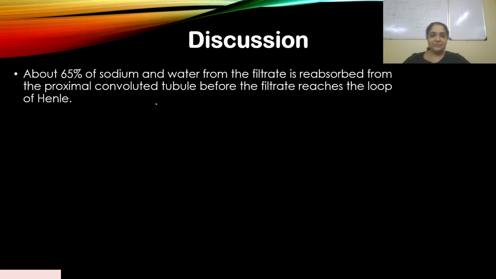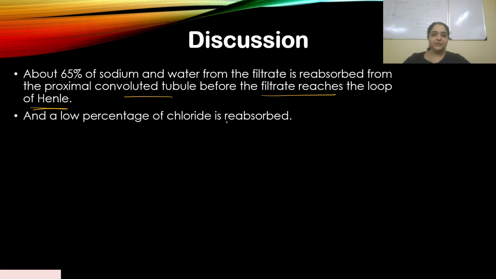So 65% of sodium and water from the filtrate is reabsorbed from the PCT before the filtrate reaches the loop of Henle. And a low percentage of chloride is also reabsorbed. The question is about water and electrolytes. Most of the electrolytes are also reabsorbed. Sodium forms a major part, and some chloride is also reabsorbed.